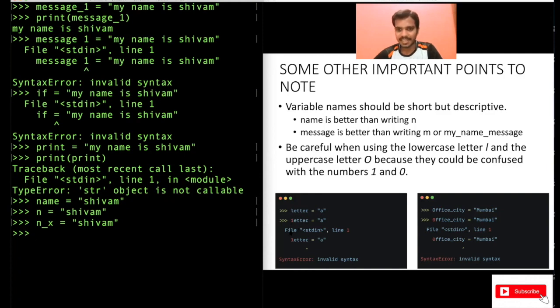See the example here, I'm not going to write this code, but you can see it. Writing letter equal to A is fine, but if by mistake you write one here, like one equal to A, there is a mistake because you cannot start with a digit. This is simple, you will not make this mistake, but just keep it in mind. Similarly for capital O, do not write zero here. Both will look similar, so do not do this. You will get errors.